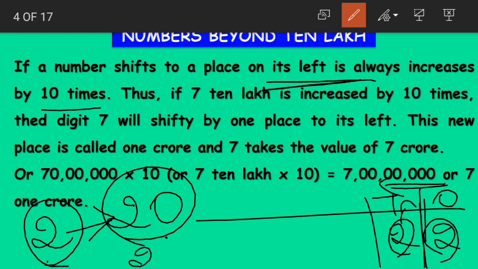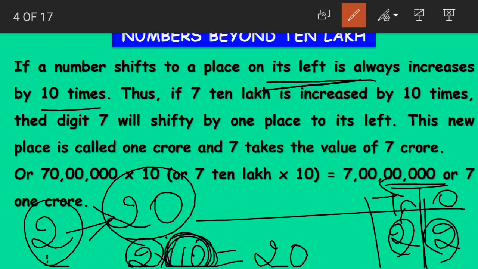What do we mean by 10 times? We mean multiplying it with 10. First it was 2, then when we multiply by 10, it becomes 20. So we can say that the place value of 2 increased 10 times. When did it increase? When it moved to the left side on the place value chart. Understood, children? When a number moves to the left side on the place value chart, its value always increases. For one move, it increases by 10 times.